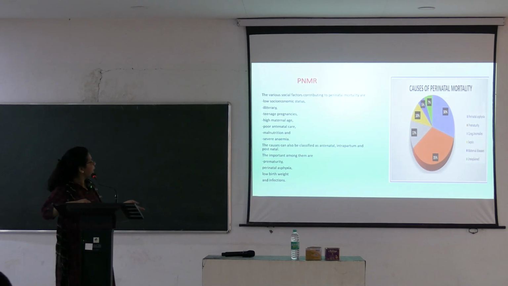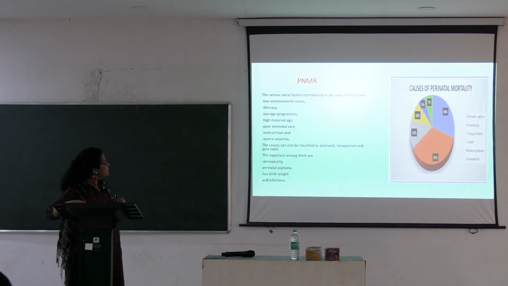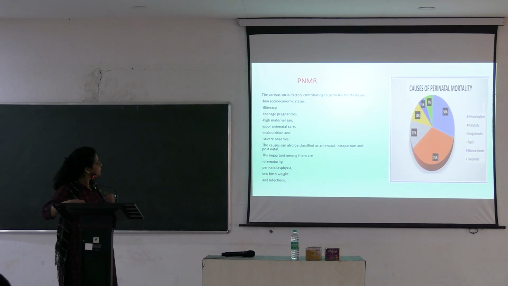All these factors contribute. So perinatal asphyxia is the most important part, that is birth asphyxia, prematurity, then complications, sepsis, congenital anomalies and maternal diseases, and there are unexplained deaths.